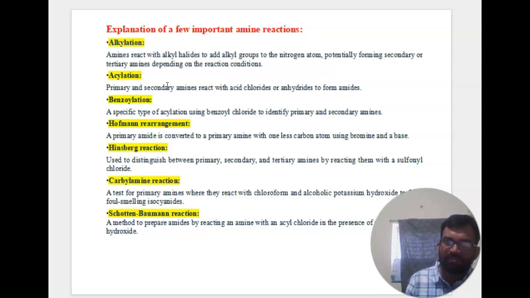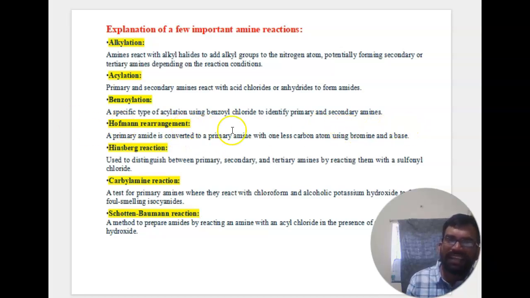Next, acylation: primary and secondary amines react with acid chlorides or anhydrides to form amides. Benzoylation is a specific type of acylation using benzoyl chloride to identify primary and secondary amines.